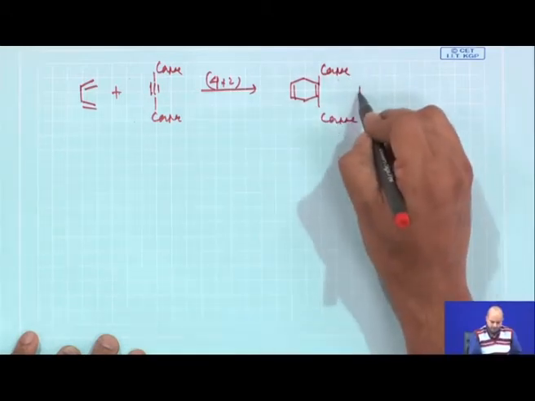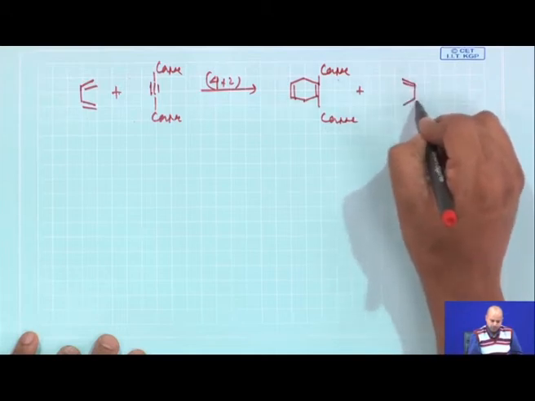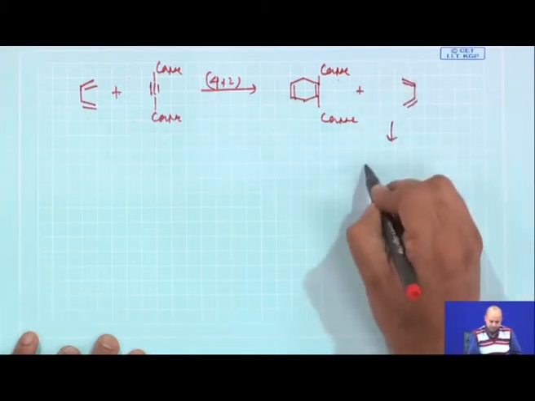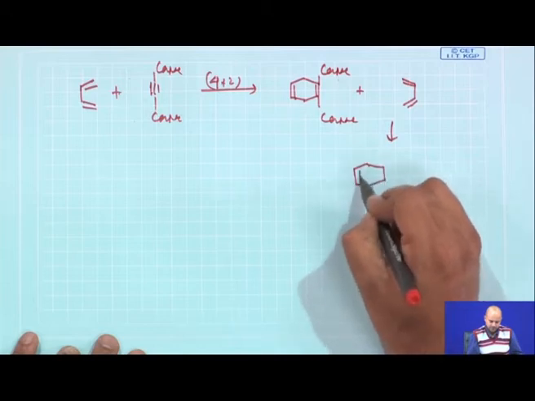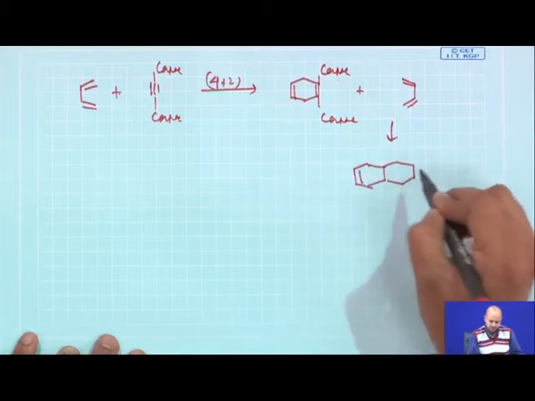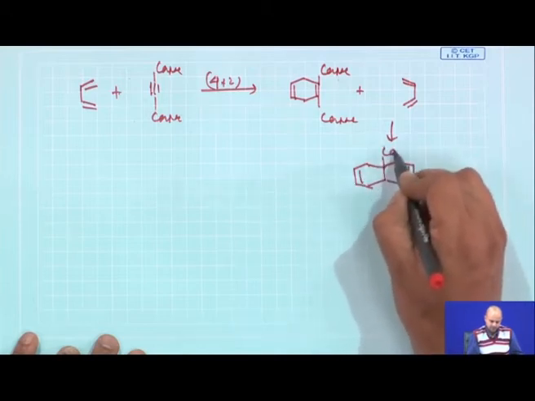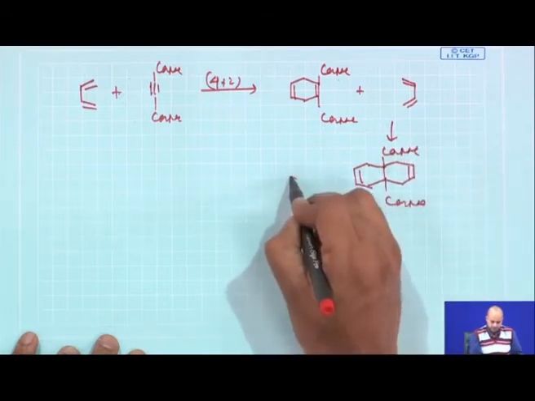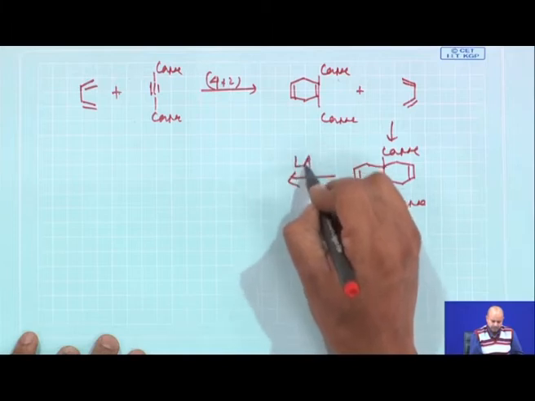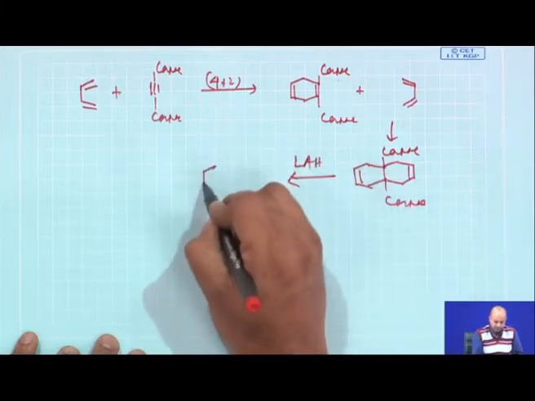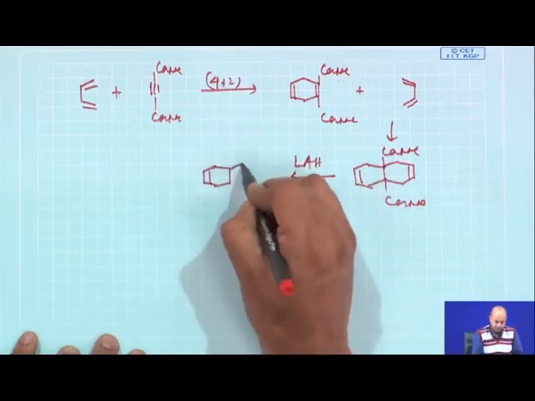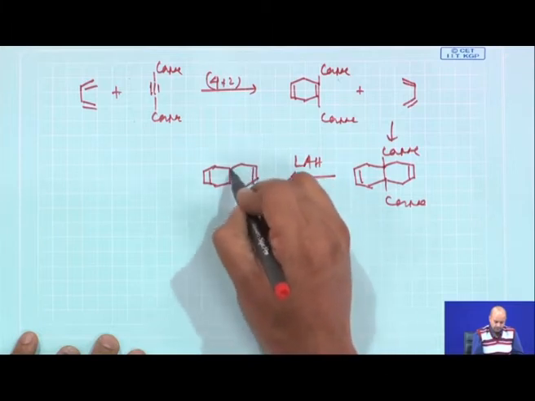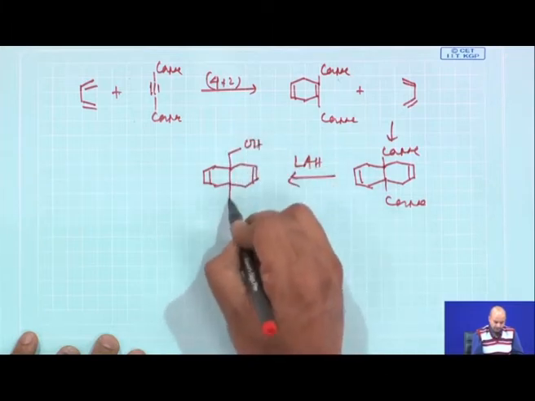Another round of cycloaddition with this diene, and then you will get this compound. Next, you reduce the compound with excess lithium aluminum hydride to get the corresponding diol, which is one of the intermediates for this.